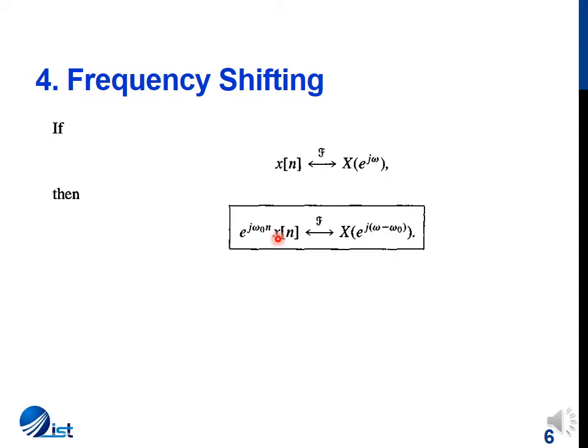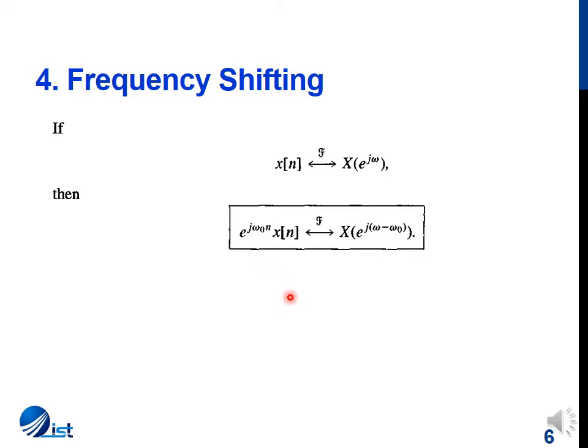Like always, this frequency shifting property can be stated from a time domain perspective also, which says that if in the time domain a complex exponential is being multiplied by the time domain signal, then in the frequency domain the spectrum of the signal is shifted by omega naught units, or by the same frequency as the complex exponential in the time domain.